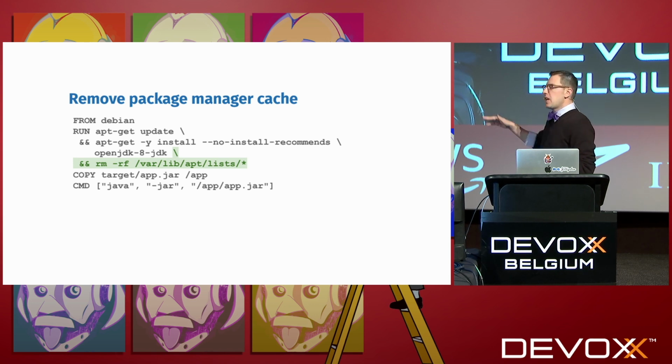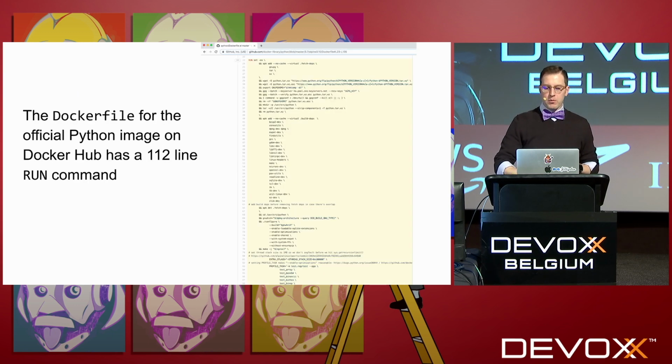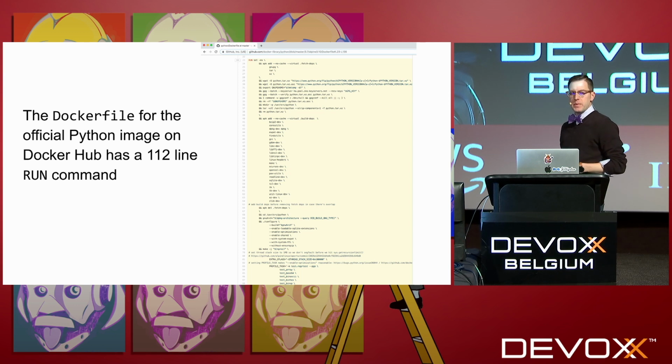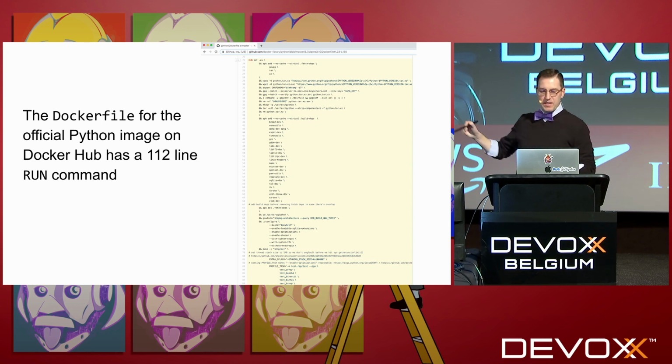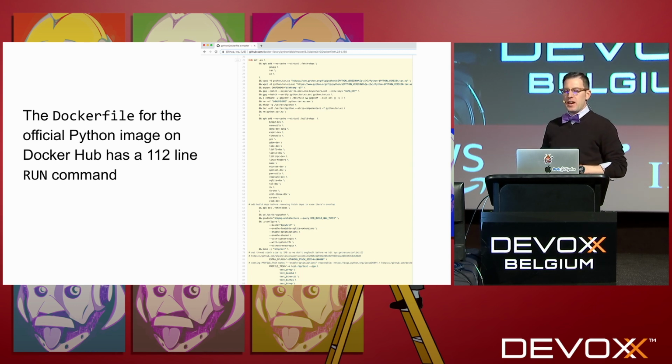So this is a pretty tame example of having a single run directive doing multiple things, but it can really get out of hand. If we look at the Dockerfile for the official Python image on Docker Hub, it has a 112-line run command, which I actually couldn't even fit on this giant screen. But if you look closely, it's a whole bunch of bash commands ampersanded together so that the Python runtime gets installed on a single layer without any cruft left behind. This is what I like to call Dockerfile gymnastics. You do these kind of weird contortions to get Dockerfile to bend to your will.